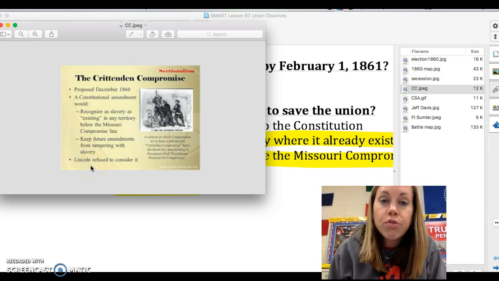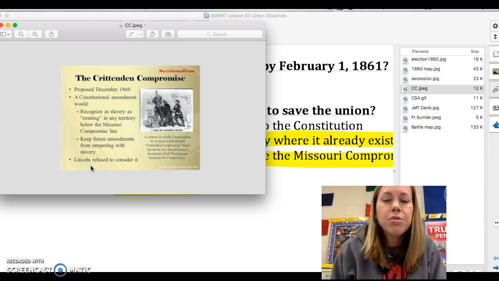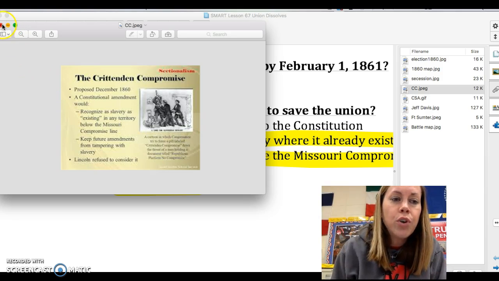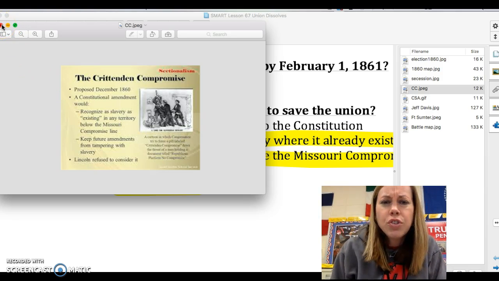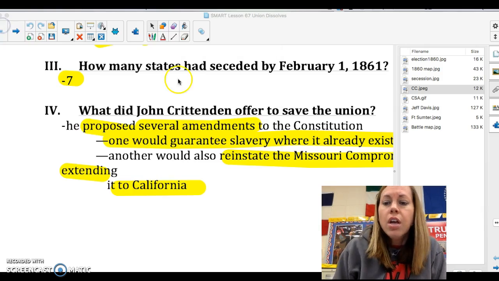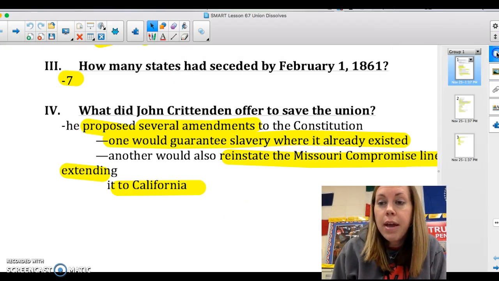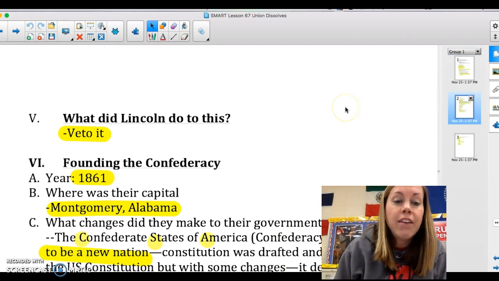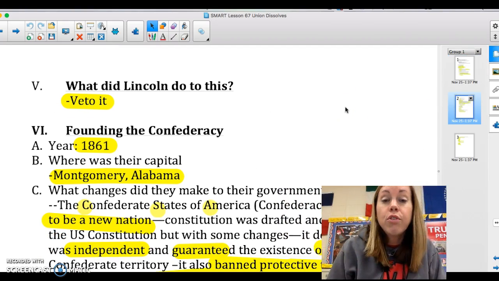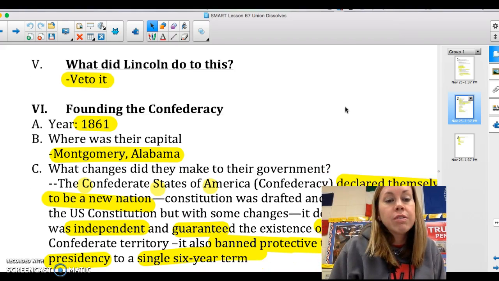Lincoln will refuse to consider this. He will say, absolutely not. We're not forever keeping slavery just to hold this union together. So he refuses. Next page is going to pretty much say that he vetoes it. So he refuses to allow this to go in as law.